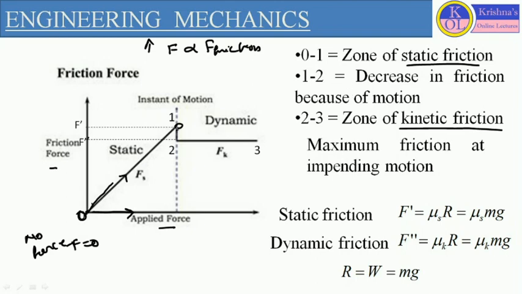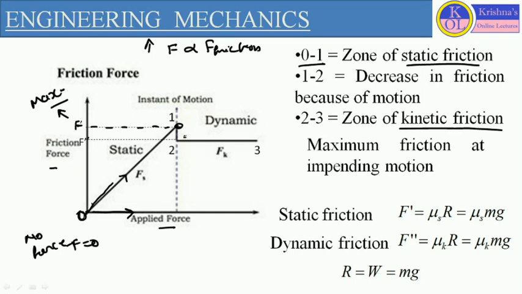At this particular point, when the impending motion happens, when the body is tend to move, the friction value will be maximum, and this friction force we consider as F dash. So this 0, 1 region represents the zone of static friction, and this point 1, when the body is tend to move, is called instant of motion or impending motion. At this point, F dash, the friction force, will be maximum.